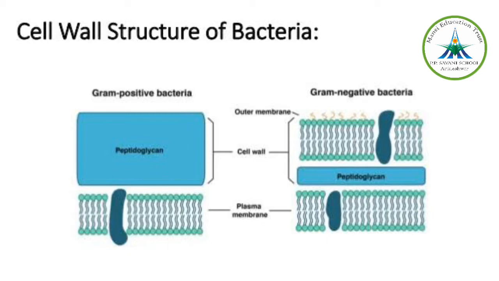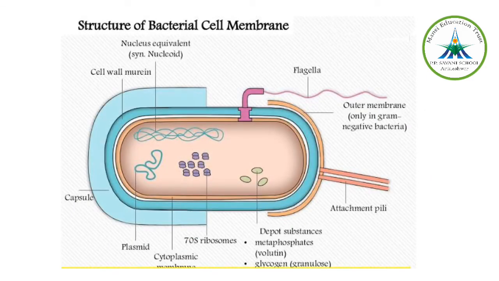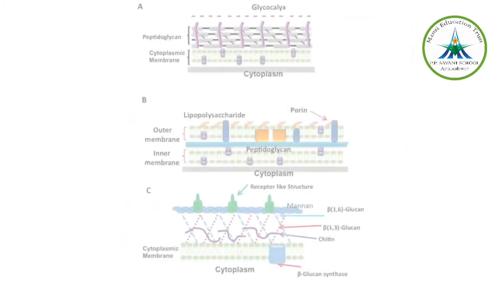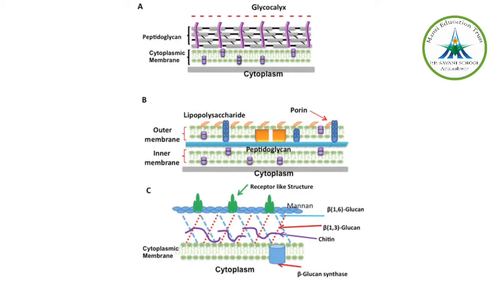The third layer of the cell envelope is the cell membrane or the plasma membrane, which is inner to the cell wall and forms the boundary of the cytoplasm. Basically, it is the innermost layer enclosing the cytoplasm. It is a selectively permeable membrane, because it allows only some materials to enter and exit the cell. The plasma membrane of bacteria differs from those of eukaryotes in the following way: the bacterial plasma membrane lacks sterols, such as cholesterol, in its bilipid layer.